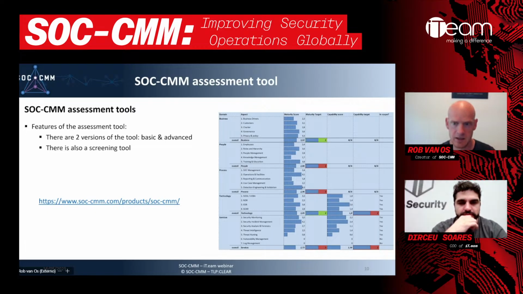So this is basically the assessment tool that is very popular and being used a lot by SOC teams, because it was designed to do self-assessment. And we'll talk a little bit about the limitations of self-assessment later on, but it was designed to be a self-assessment tool that works very well for that. We've also got a screening tool, which does not give you maturity scores. So that's a tool that you would use for quick scan purposes, just to get acquainted with the SOC CMM model, but it doesn't provide any maturity scores itself.